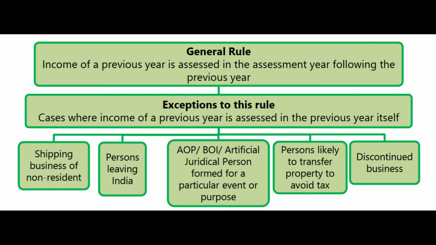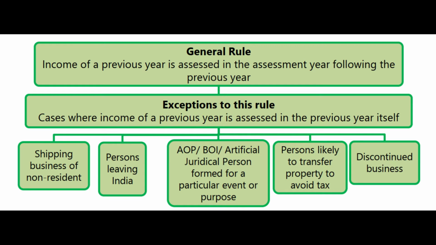And nobody can say that because of the provisions of the Act, income of the previous year is supposed to be assessed in the next year, which we call the assessment year, and all the definitions of previous year and assessment year will bring them. Very good. All those things are good. When? In normal cases. Normal cases are also there in the Income Tax Act only. Exceptions are also there in the Income Tax Act only. So under normal circumstances, everybody follows the same rule.